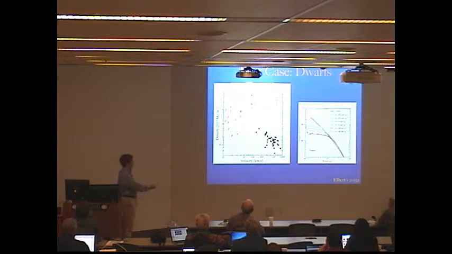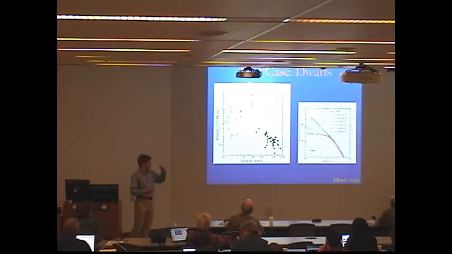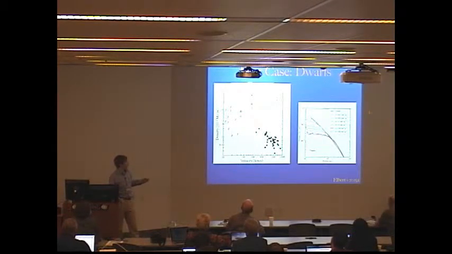So here, I'm going to draw your eye to the 5 centimeter squared per gram and 10 centimeter squared per gram simulations we ran. These have much lower central densities, which would push this line down to maybe here, which puts these cross-sections in tension with the local dwarfs. So what that means is we can probably rule out cross-sections on the order of 5 to 10 centimeters squared per gram at the dwarf scale.